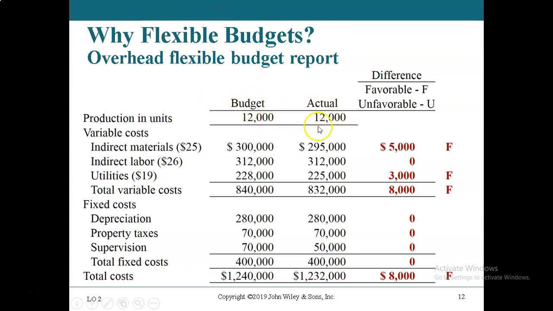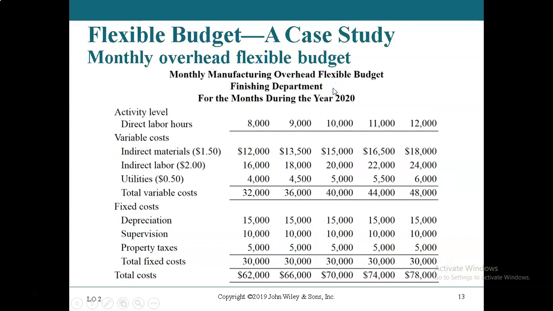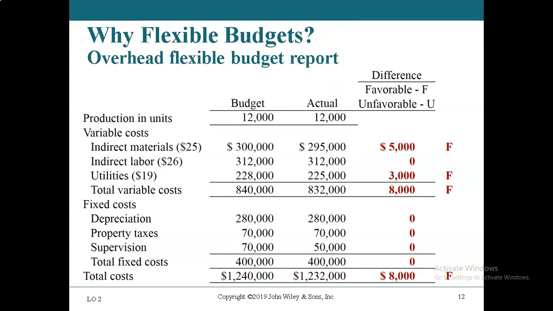This is how much the costs actually are for 12,000 units. Now you can make a better comparison. This updated budget is called a flexible budget. So we have the flexible budget, the actual, and the difference. If somebody asks you to make a flexible budget report, it would look like this.